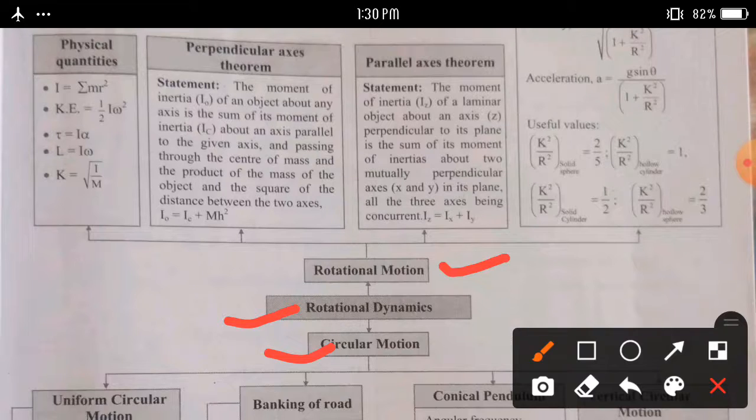Here firstly we can discuss circular motion.